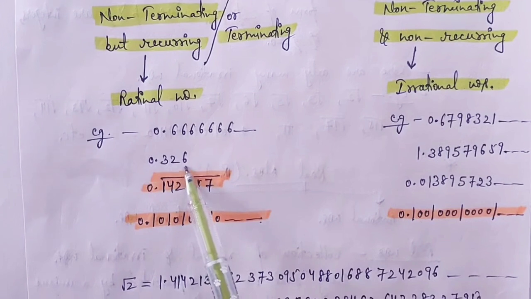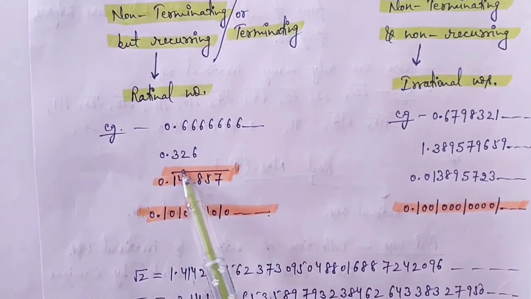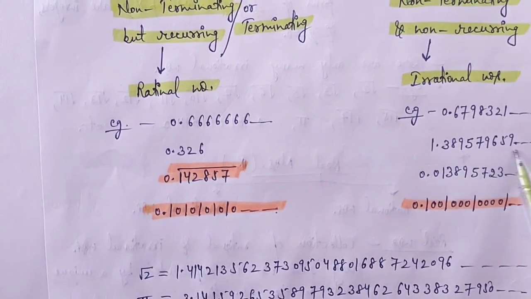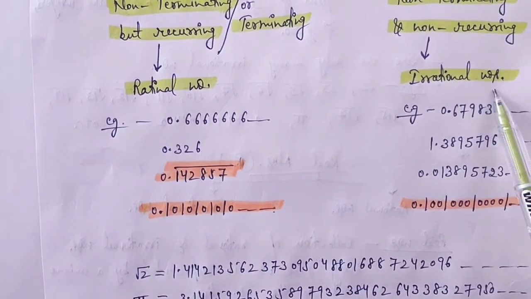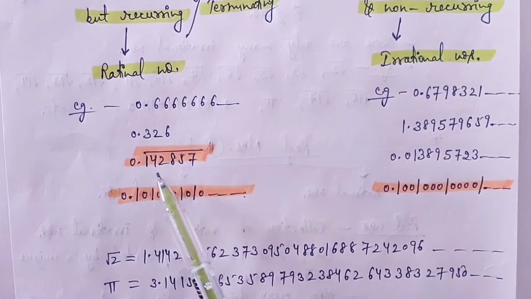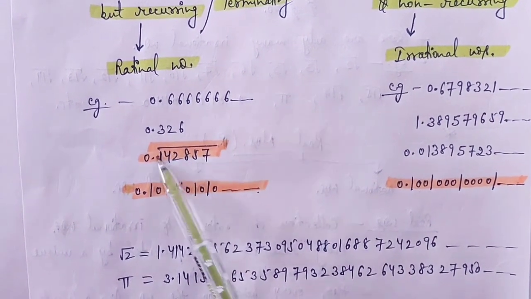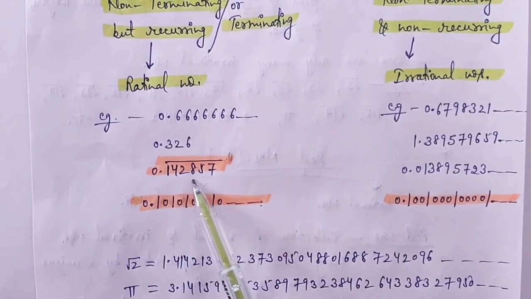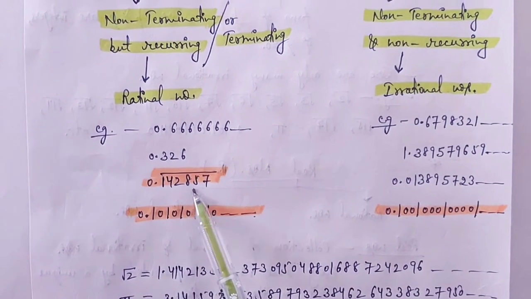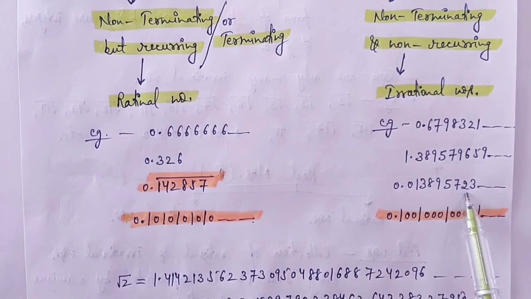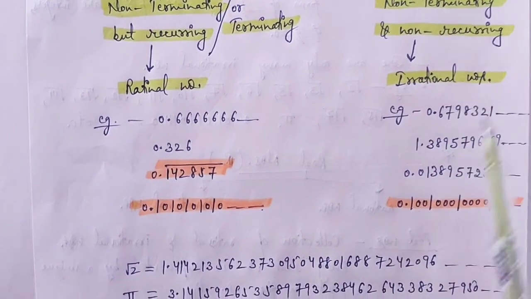Here we can see 0.2326. It is terminating, so it is a rational number. Here there is non-terminating and non-recurring, so it is an irrational number. In this example, 0.142857 bar. Bar means it is recurring, repeating itself. It is non-terminating but recurring, so it is a rational number. Here it is non-repeating, non-terminating, so it is an irrational number.